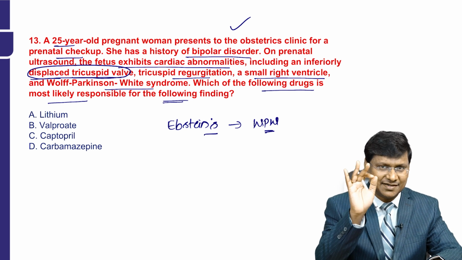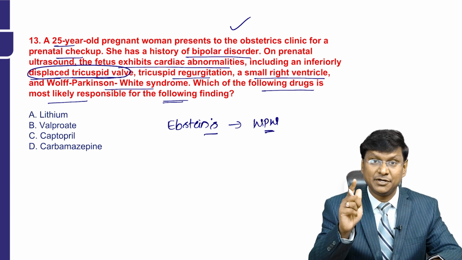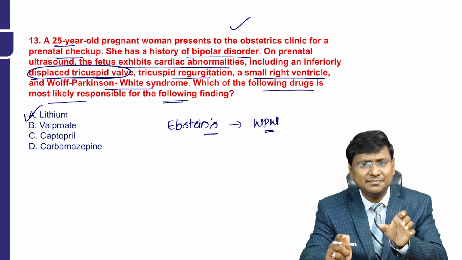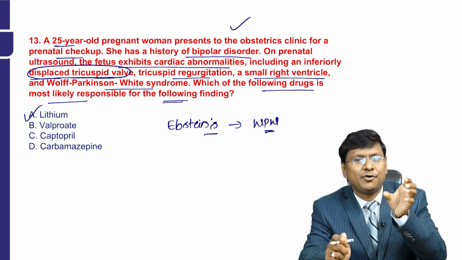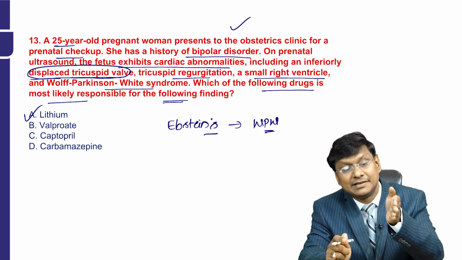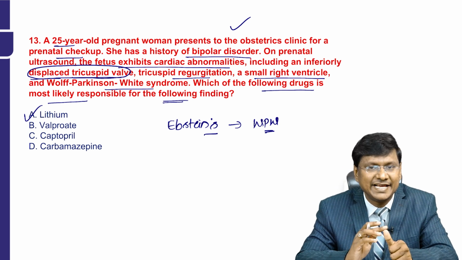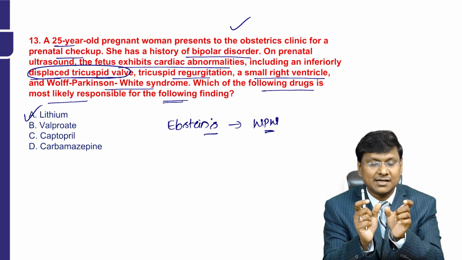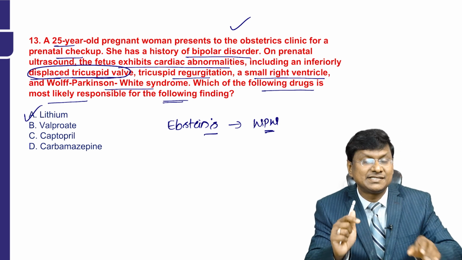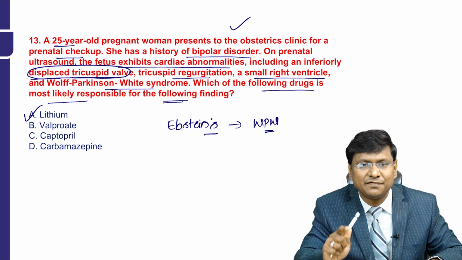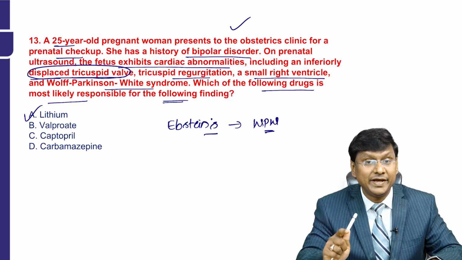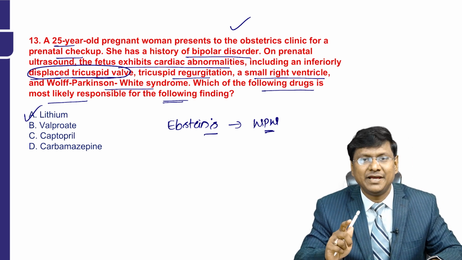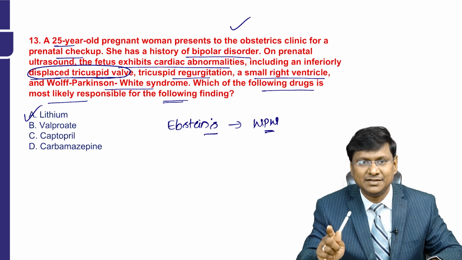And the drug which is associated with the development of Ebstein's anomaly is lithium. So lithium is very important and known for the congenital heart disease, that is Ebstein's anomaly, right? This Ebstein's anomaly occurs mainly when the patient takes lithium in the first trimester of pregnancy, where there will be distal displacement of the tricuspid valve, and tricuspid regurgitation as well, right?